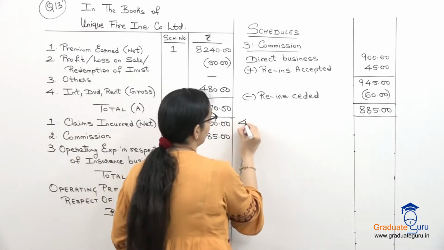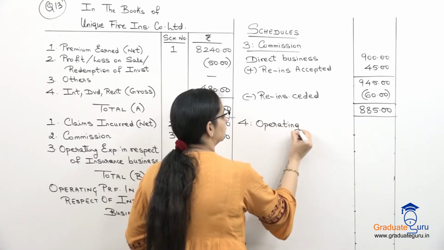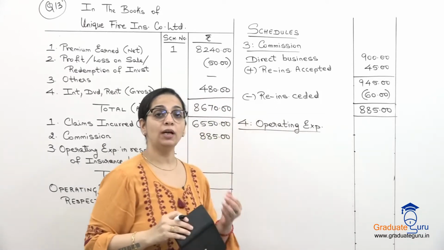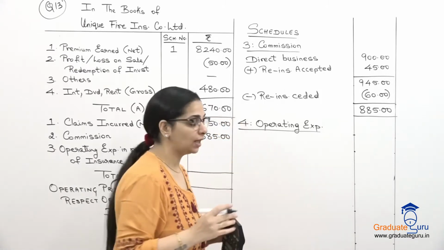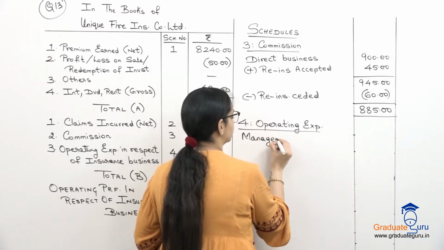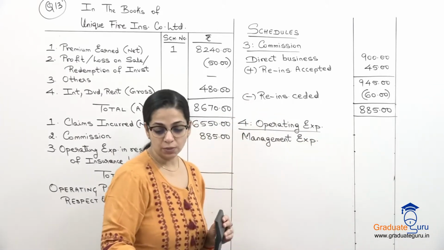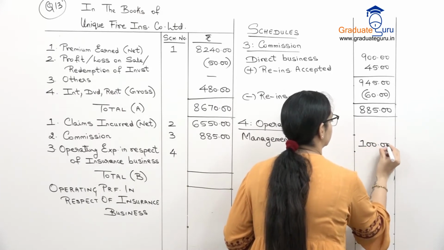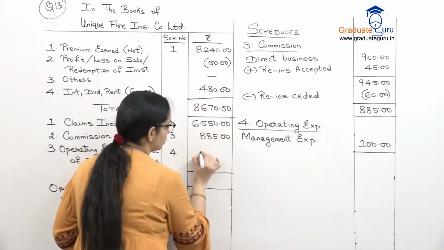And now we make our schedule 4 for operating expenses. And operating expenses only in respect of our fire insurance business. So here we have management expenses, in which it is given how much is for fire insurance. So management expenses for fire is 100. Let's take this also to our revenue account.